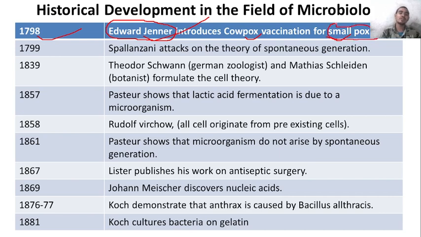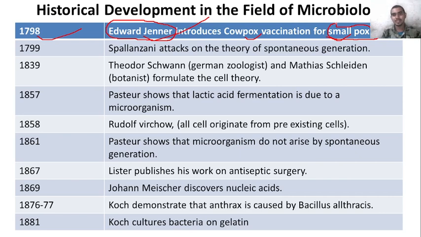People who were affected by cowpox were not getting infected by smallpox.